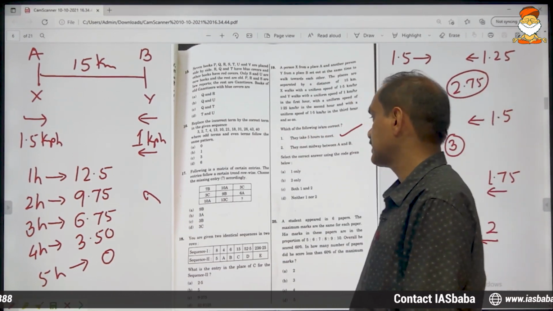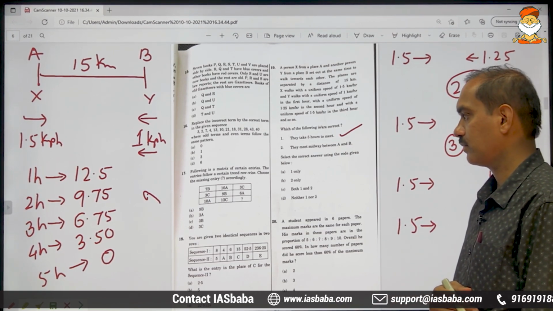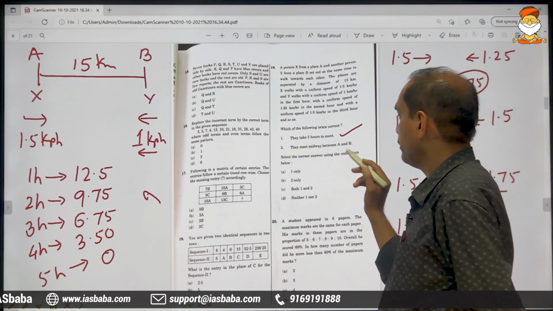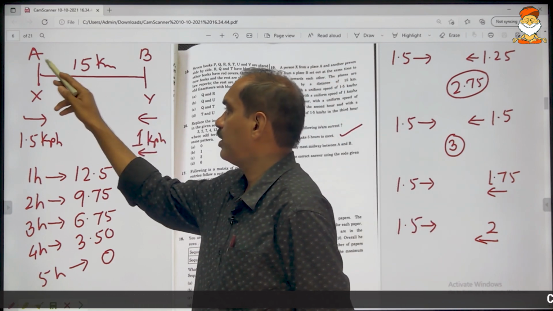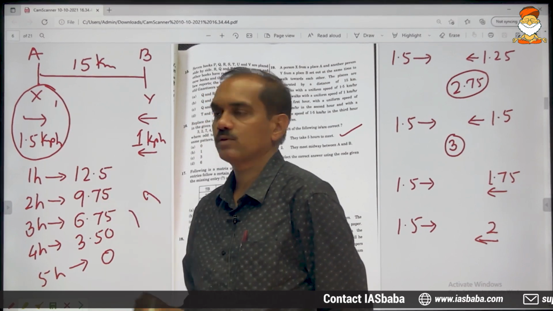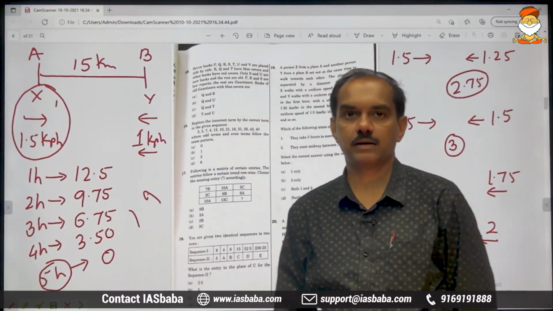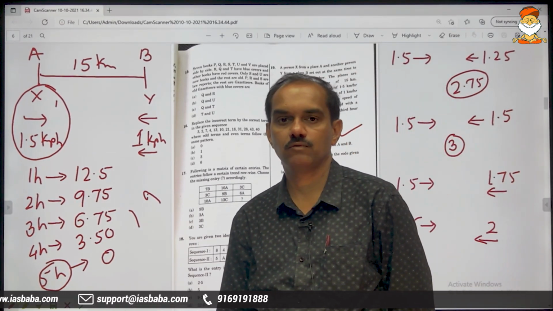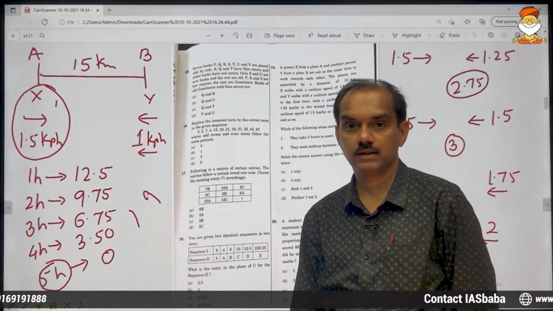Second, they meet midway between A and B. Now that you will have to check. The speed of X is 1.5, and after 5 hours they are meeting. X will walk only for 5 hours, because after that he doesn't have to walk.